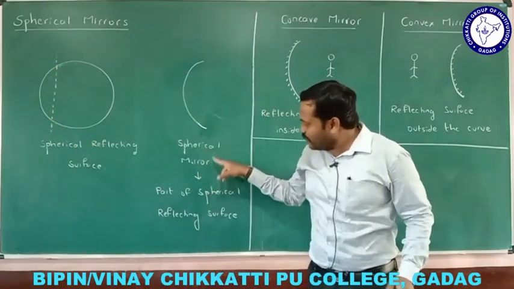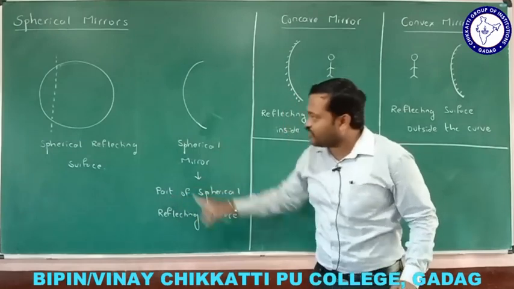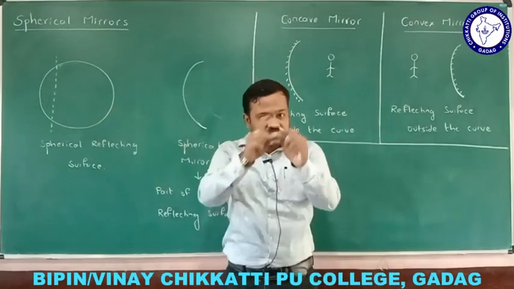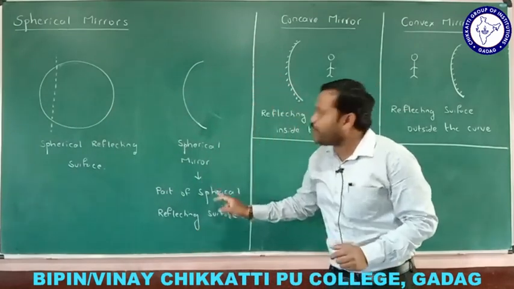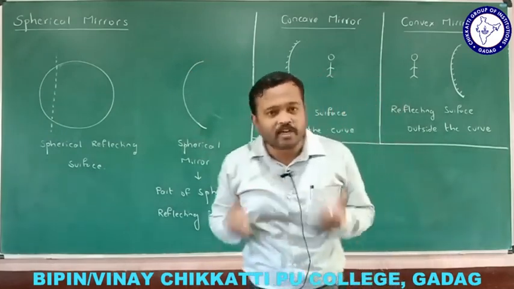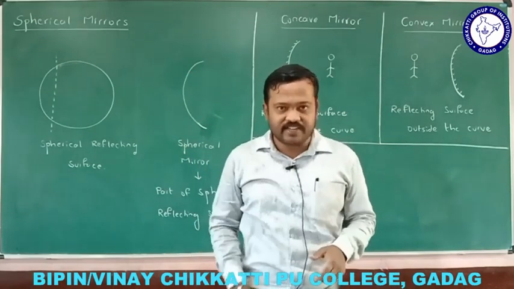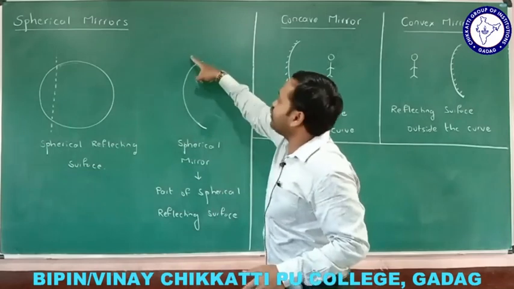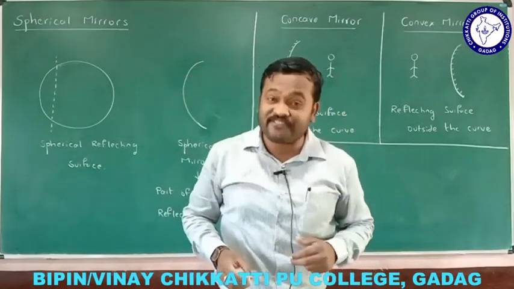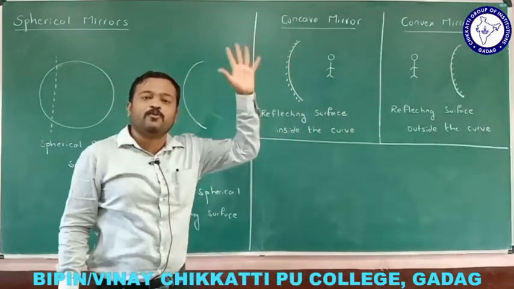So what is a spherical mirror? Spherical mirror is a part of spherical reflecting surface. There is a spherical reflecting surface and it is a part of that. That is why the name spherical mirrors. And these spherical mirrors are of two types based upon where actually the reflecting surface is. Is reflecting surface inside the curve or reflecting surface outside the curve? Based upon that, we will be dividing spherical mirrors into two types. One is concave mirror and another one is convex mirror.